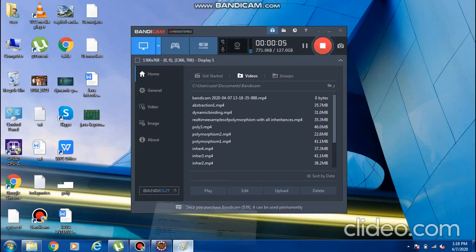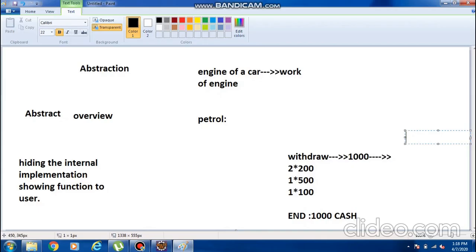Now I hope everyone is clear with the abstraction definition: hiding the internal implementation and showing the functionality to the user. These are all real-time examples of abstraction.